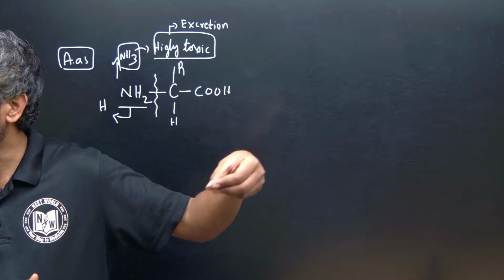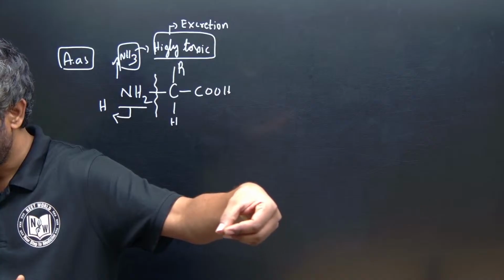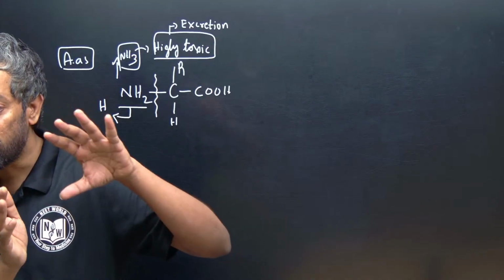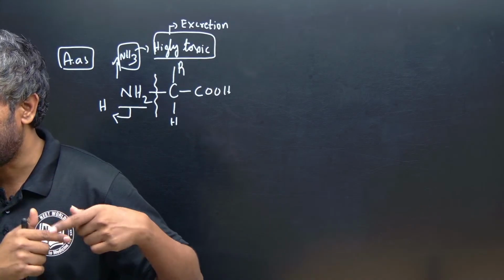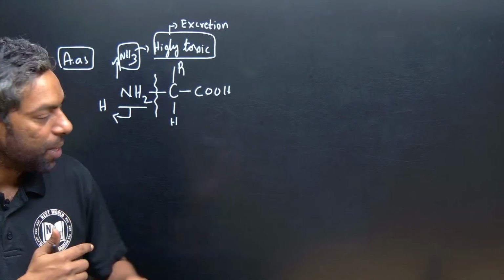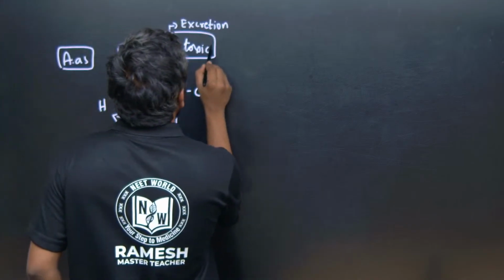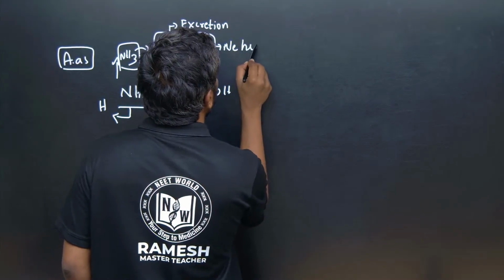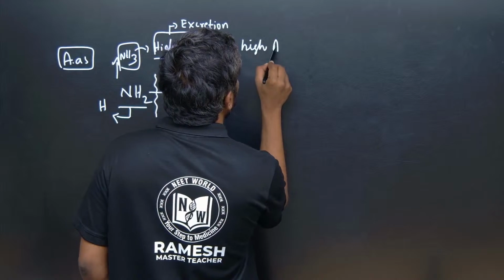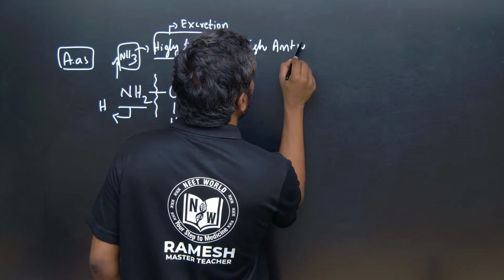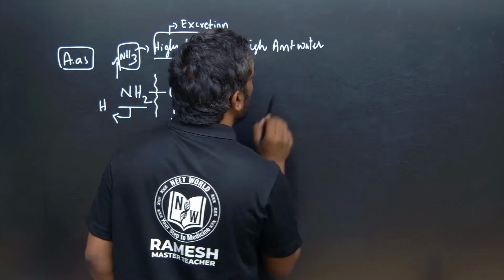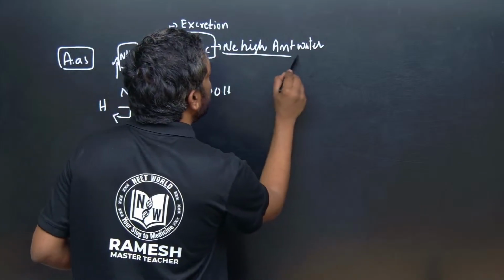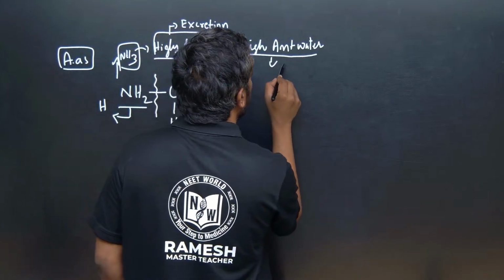It can be eliminated through diffusion, but for diffusion they need a high amount of water, lakhs of liters of water. Only some aquatic species can eliminate it directly.